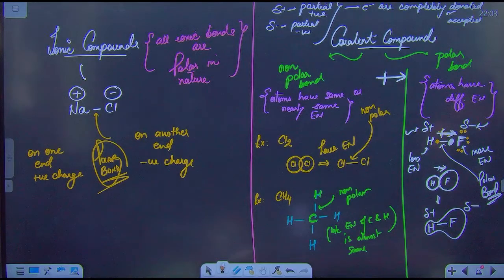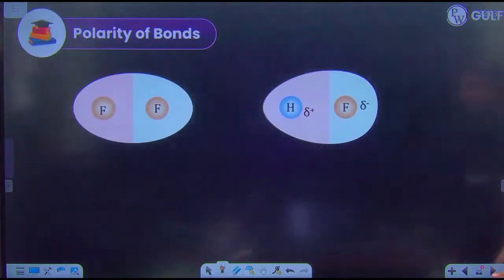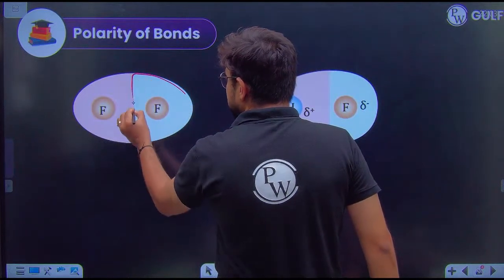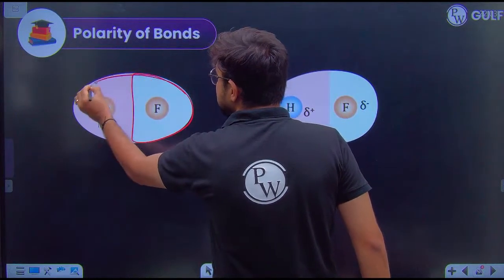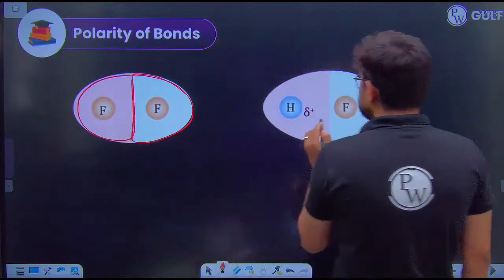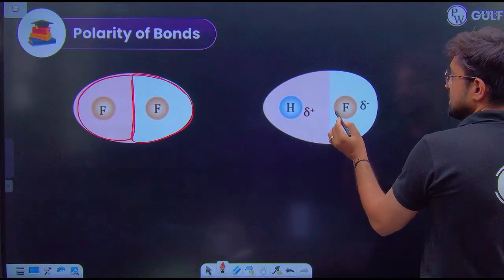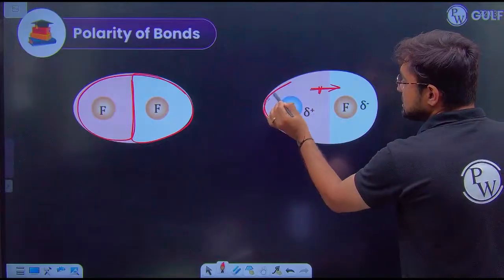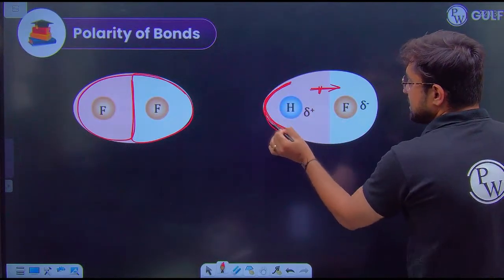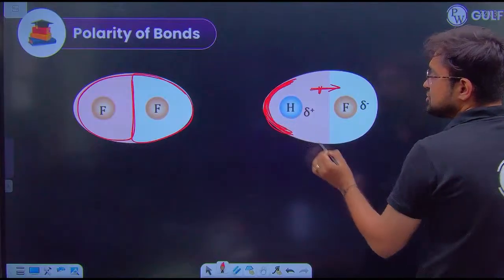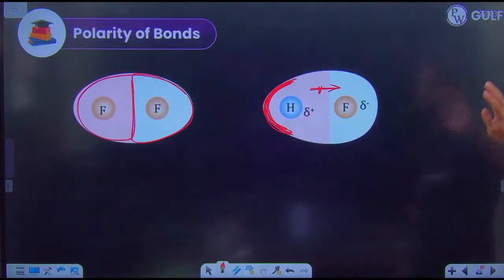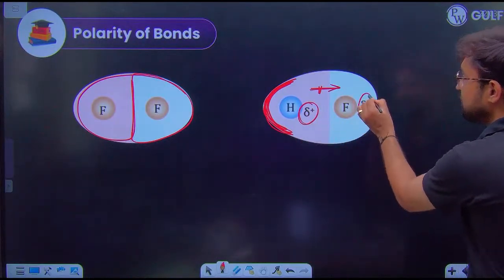Okay, now let's move on and see this example. As you all know, fluorine atoms have the same electronegativity, so they have the same electron cloud spreading everywhere. But hydrogen and fluorine have a problem. The fluorine will attract the electron pair towards itself. That's why, see, the hydrogen side is now quite shrunk. It's not that circular, so the electrons are not properly spread. Here it has a partial positive and it has a partial negative charge.